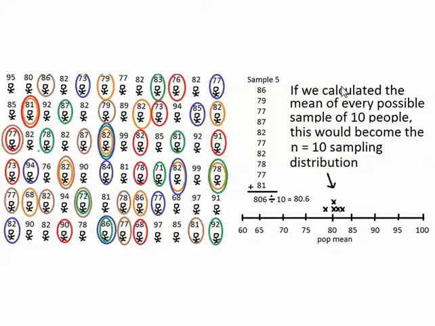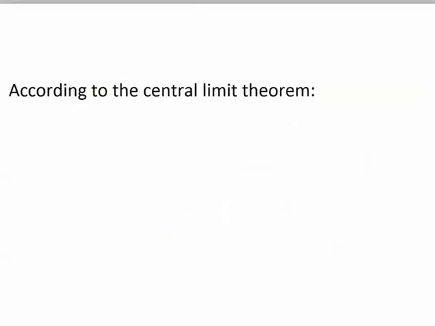At this point, we'll move on to some other examples, but first I wanted to explain one of the most important concepts in the topic of sampling distributions. This concept is called the central limit theorem. The central limit theorem allows us to predict the shape of a sampling distribution of sample means without having to